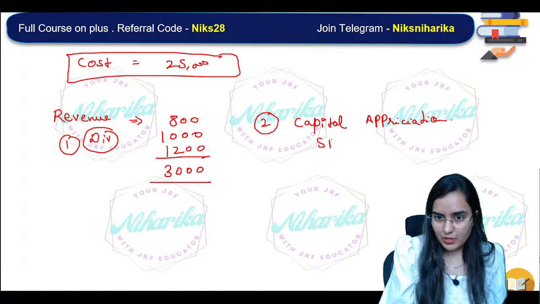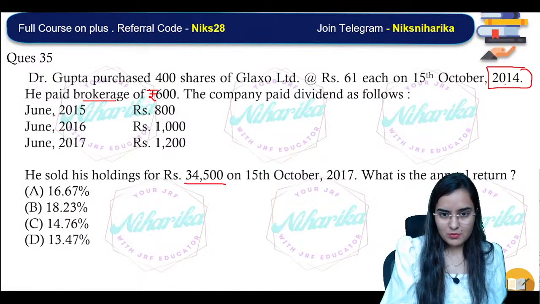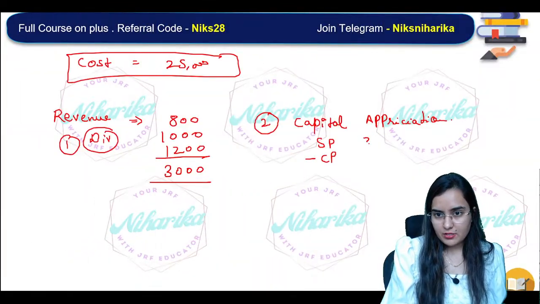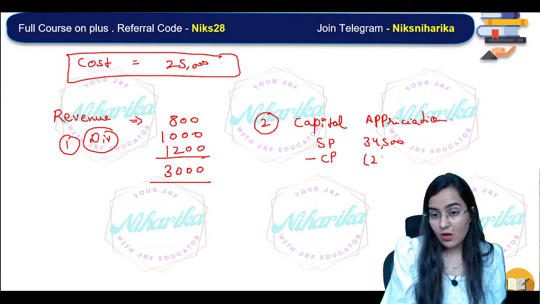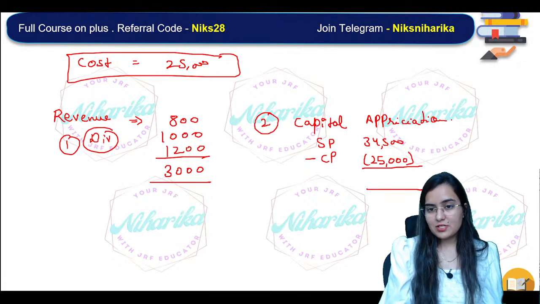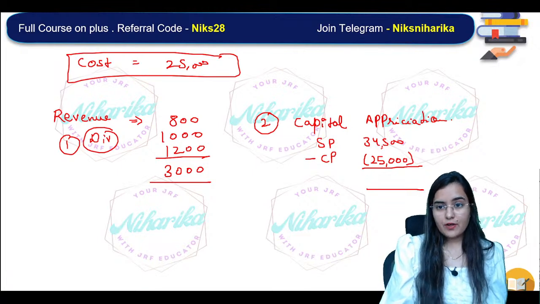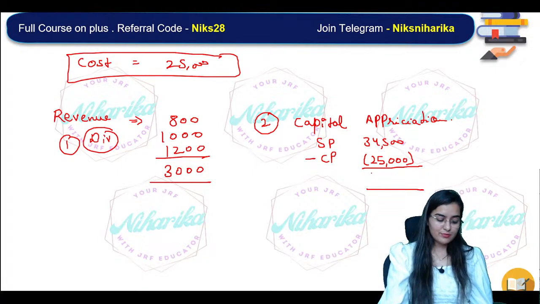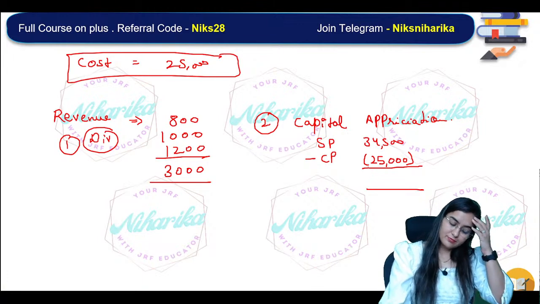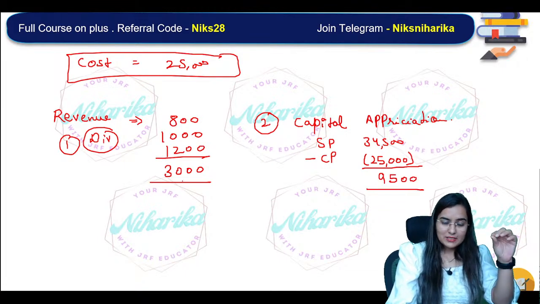We will do the selling price minus the cost price. What is the selling price? At how much did he sell? 34,500. In how much rupees did he purchase? What was his capitalized cost price? 25,000. So what's the capital appreciation? How much benefit did he get? 34,500 minus 25,000 is 9,500.